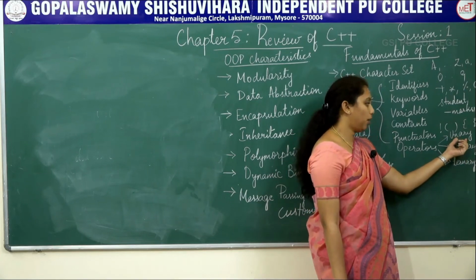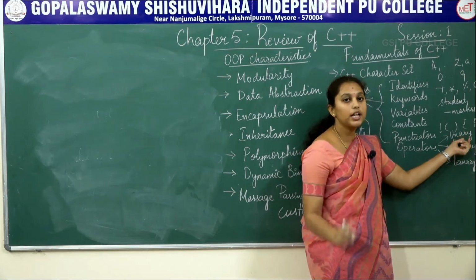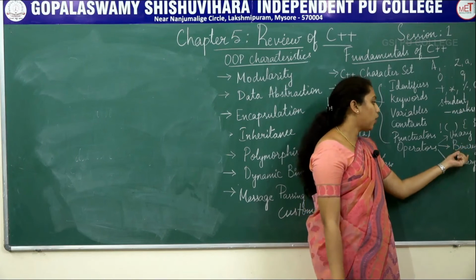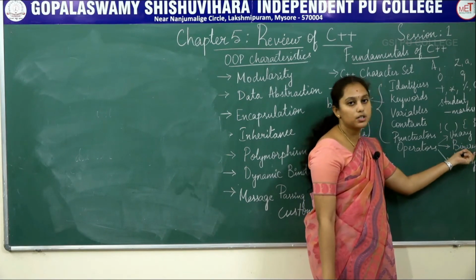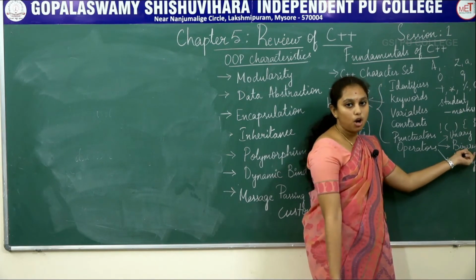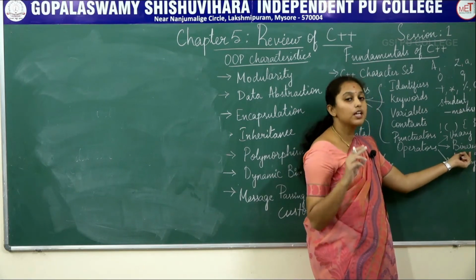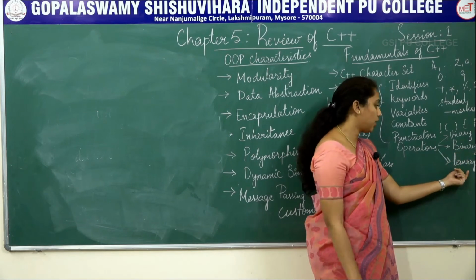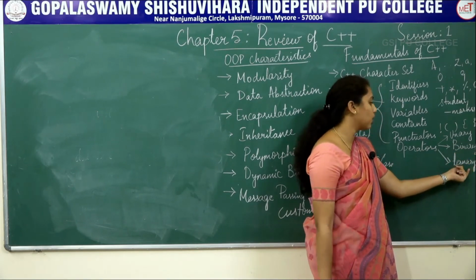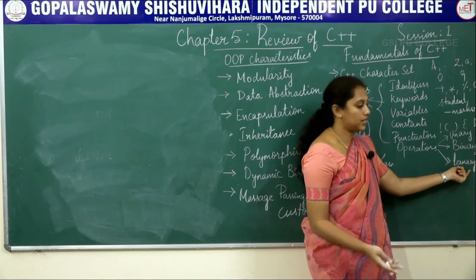When it comes to a unary operator, it works with only one operand. A binary operator operates with two operands. A ternary operator operates on three operands.